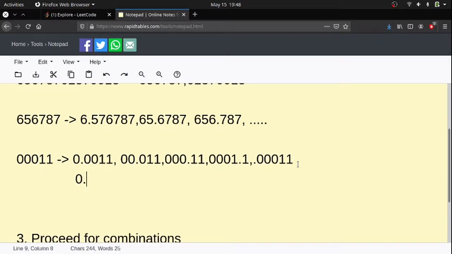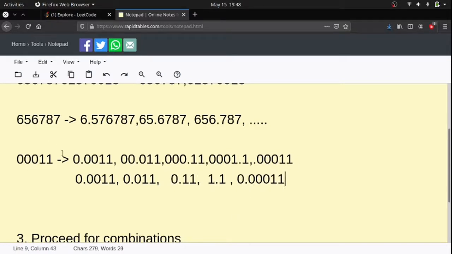So this will be 0.0001. This will be 0.011. This will be 0.11. This will be 1.1. This will be 0.0001. So if the float of the string is not equal to the original number, we will consider it not a valid number, because we don't have to consider zeros, right? If the digits in the string are neglected, we can't form a coordinate. So this is one way.